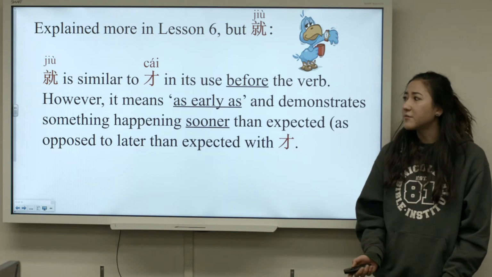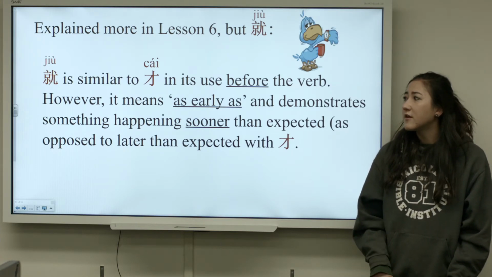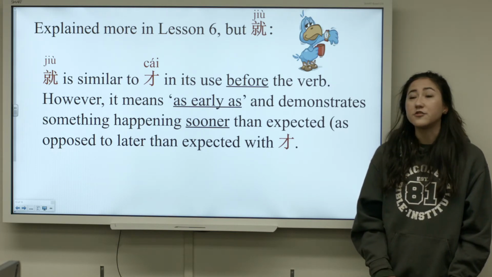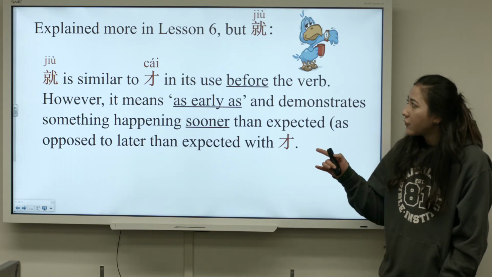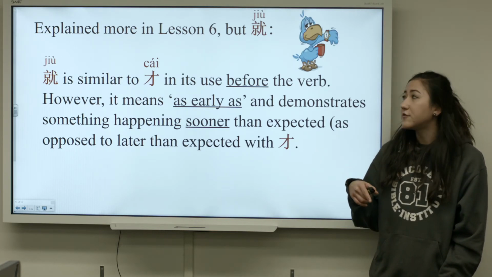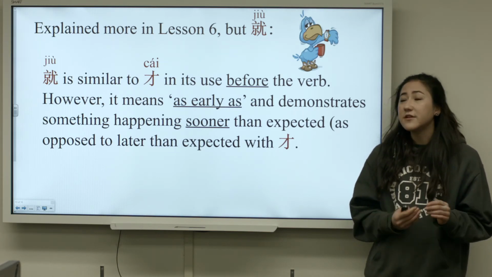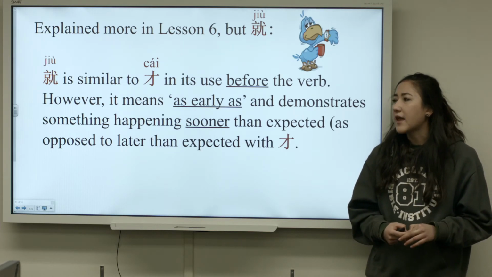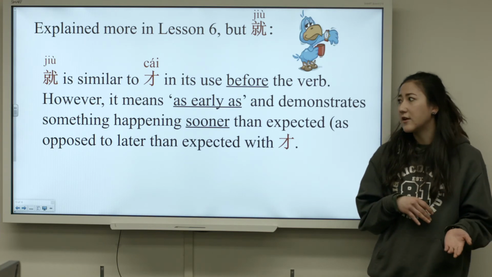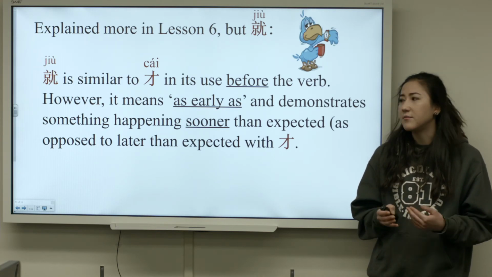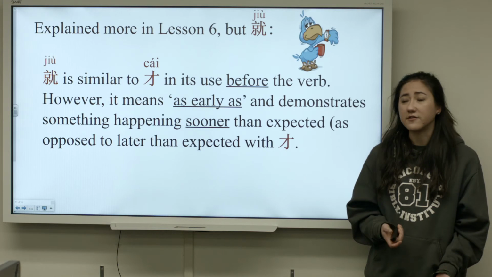Okay, so this is explained more in lesson 6, but there's also the character 就. So 就 is similar to 才 in its use before the verb. However, it means as early as and demonstrates something happening sooner than expected, whereas 才 means something happens later than expected.